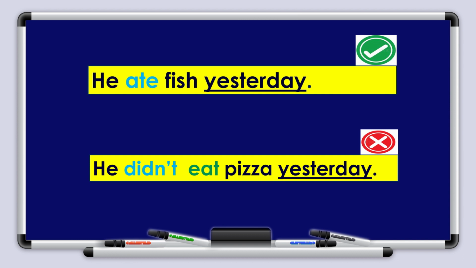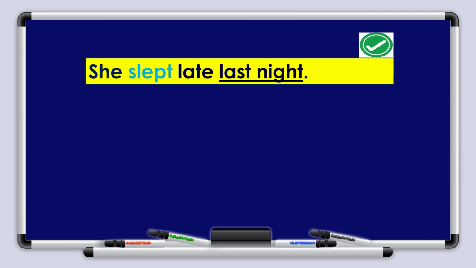He didn't eat pizza yesterday. Why? Because he already ate fish yesterday. Very good, boys and girls. Now think of other examples. Let's work with this together.